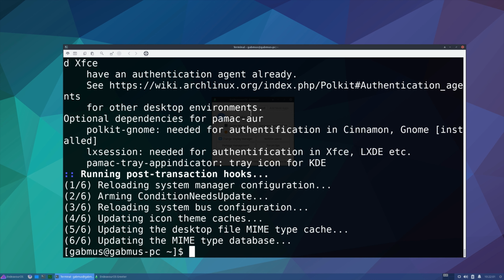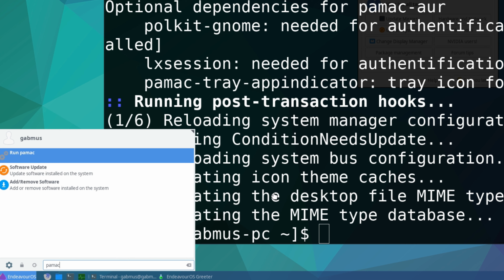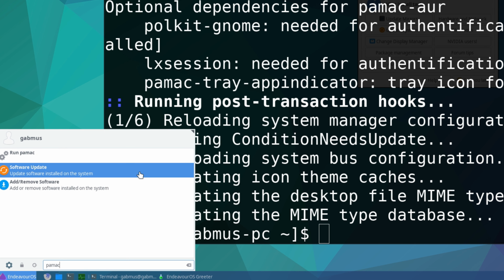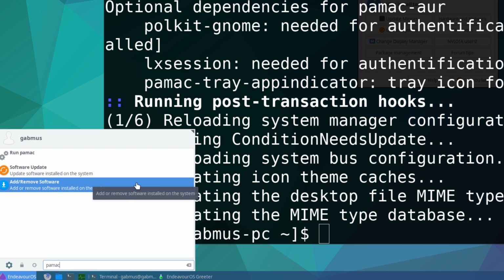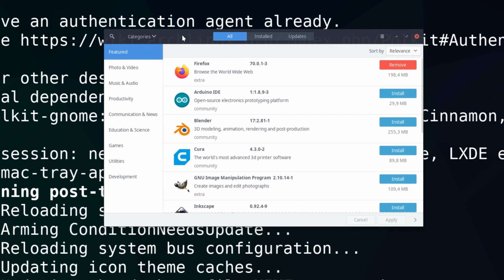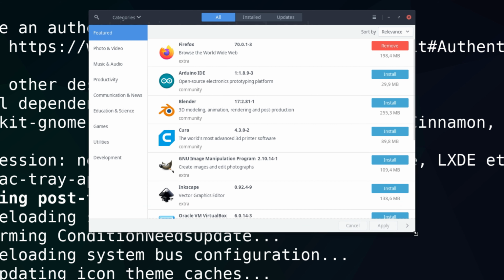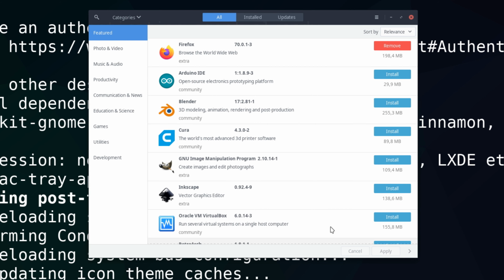So we removed Kalu and we just installed Pamac. I'm just gonna open it up. The nice thing about Pamac is that it has two actual menu entries: Add/Remove Software, and Software Updates. Anyway, this is Pamac, and as you see, it looks like a minimalist store.